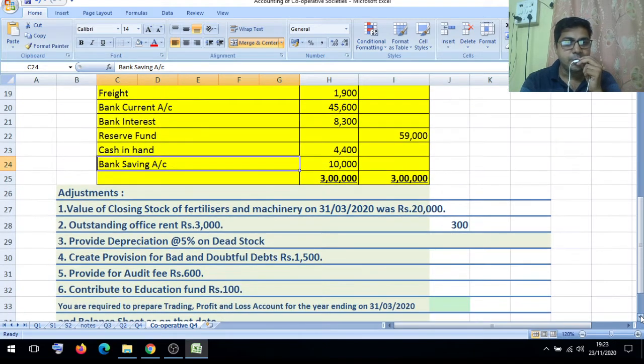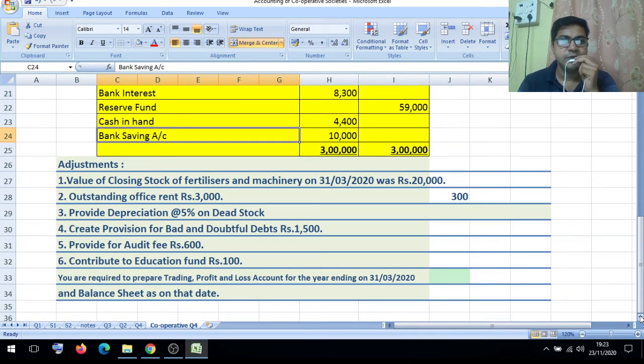Adjustments: number 1, value of closing stock of fertilizers and machinery on 31st March 2020 was rupees 20,000. Outstanding office rent of rupees 300. Provide depreciation at the rate of 5% on debt stock. Create provision for bad and doubtful debts rupees 1,500. Provide for audit fees rupees 600. Contribute to education fund rupees 100. You are required to prepare trading, profit and loss account for the year ending on 31st March 2020 and balance sheet as on that date.